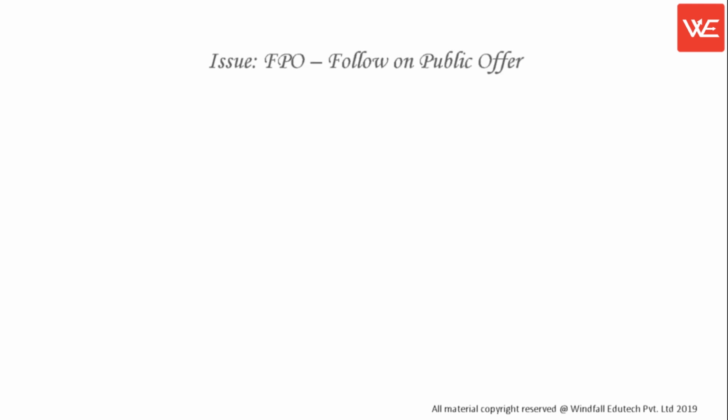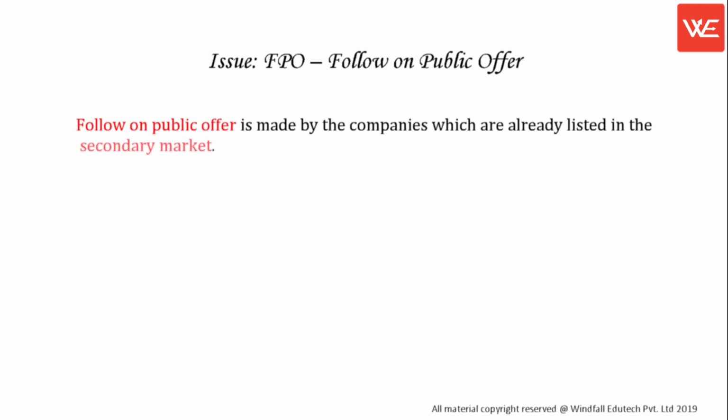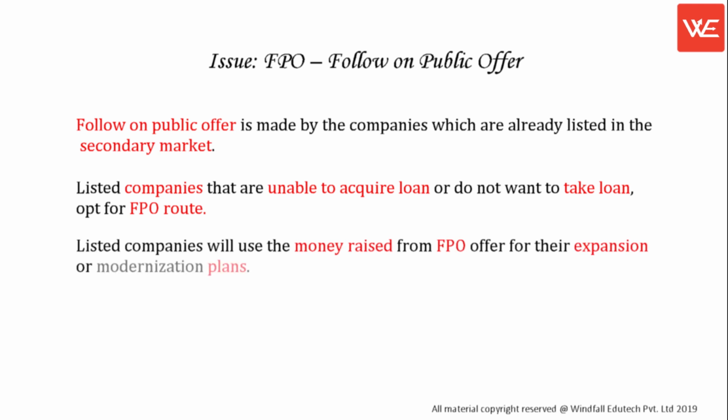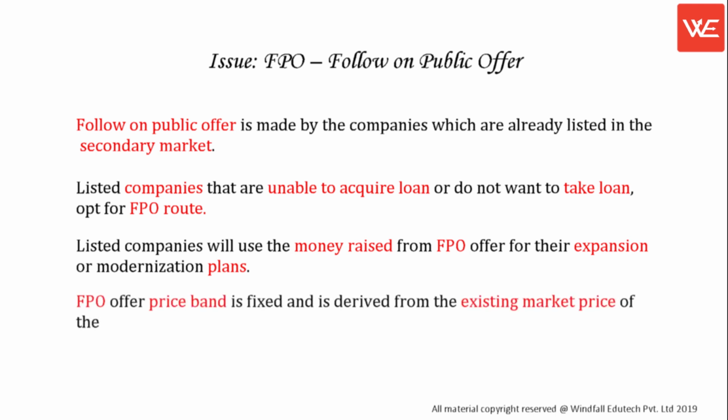Issue, FPO, follow on public offer. A follow on public offer is made by companies which are already listed in the secondary market. Listed companies that are unable to acquire a loan or do not want to take a loan opt for the FPO route. Listed companies will use the money raised from the FPO for their expansion or modernization plans. The FPO offer price band is fixed and is derived from the existing market price of the company.